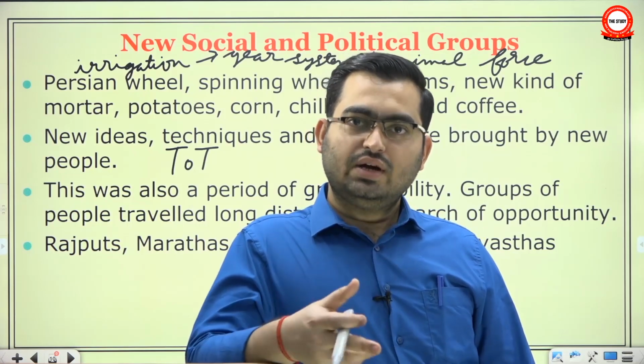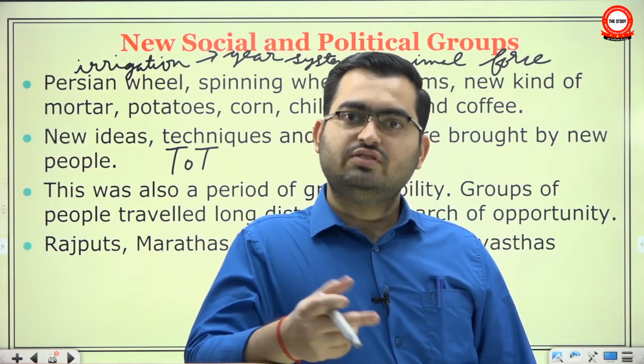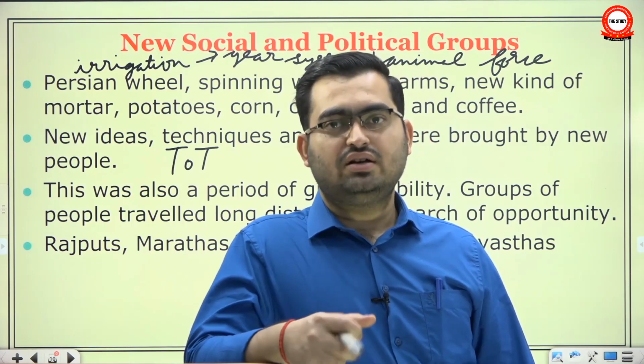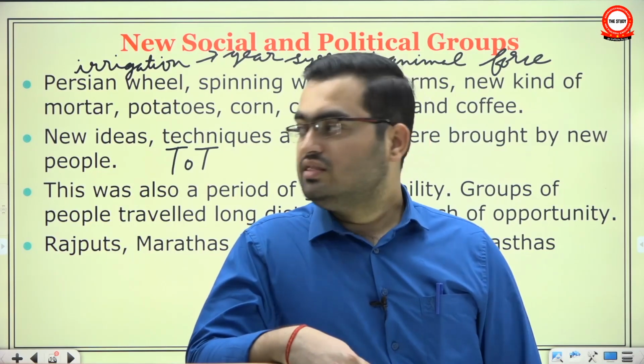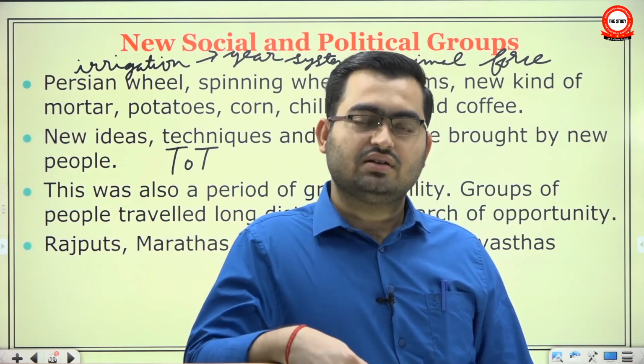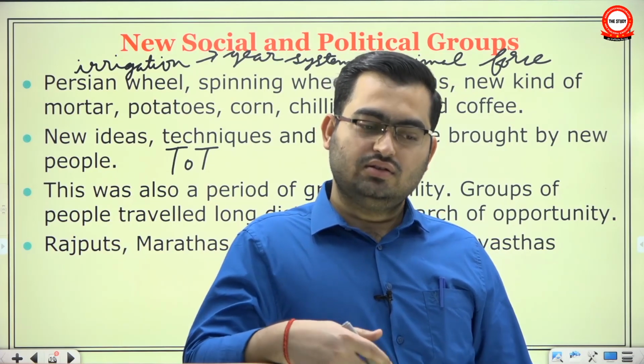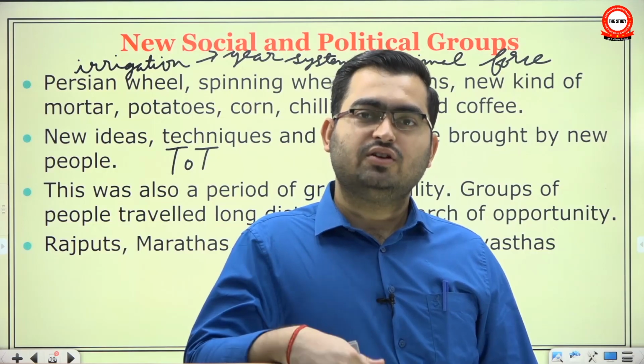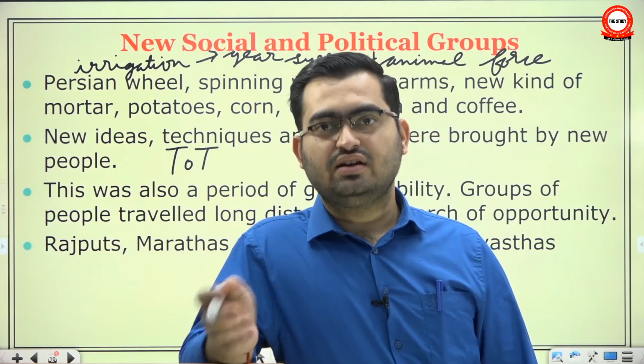Earlier, new ideas, goods and technology moved with people. The Persian wheel was brought by Turks, okay, and these crops were brought by Portuguese from New World, from South America, North America. So earlier new things came with movement of people, or someone went somewhere, learned something.